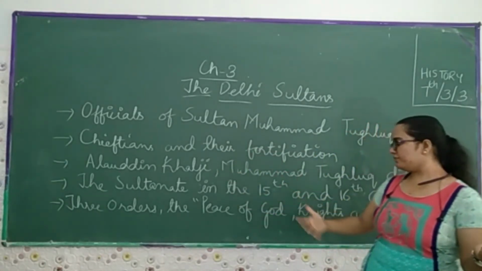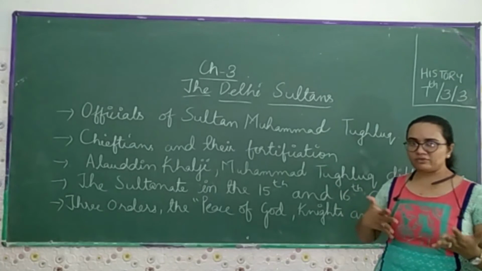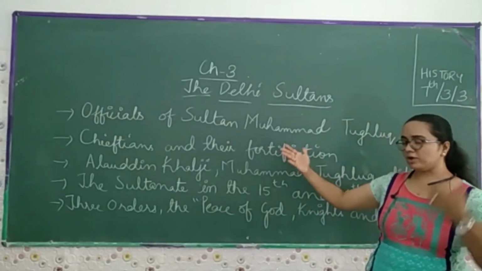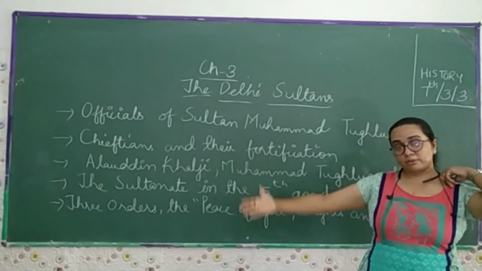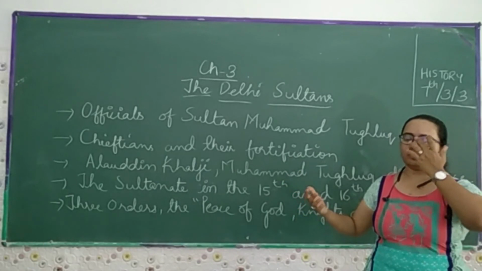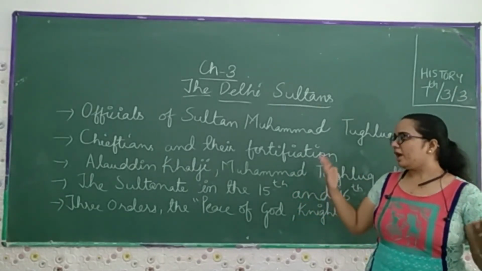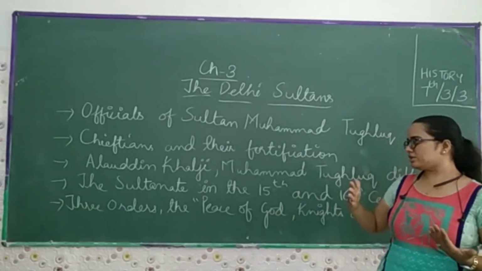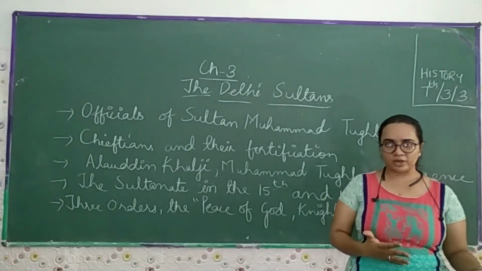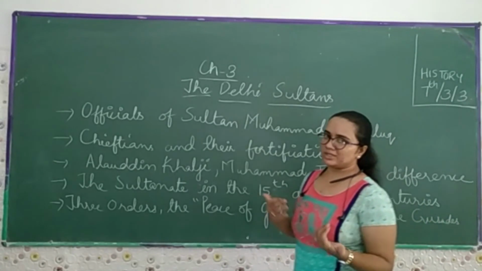Then the Sultans in the 15th and 16th century. They had different things that we talked about: Sher Shah Suri, Akbar, and what policies they adopted from Alauddin Khilji, because Alauddin Khilji's administrative and governance system was very good. And later we talked about the three orders, the peace of God, creeds and the Crusaders. We have talked about France. So all these points we have jotted down in this segment.